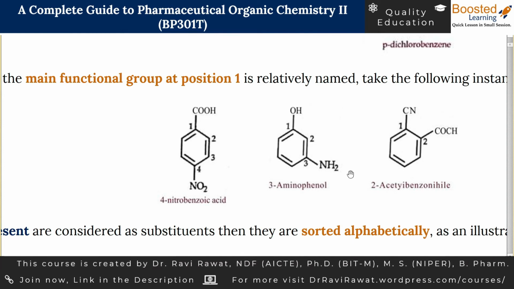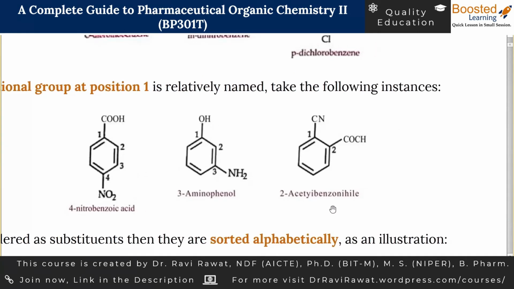There is no hard and fast rule for this. There are no strict rules for this. Either you can call it 3-hydroxyaniline, otherwise you can call it 3-aminophenol. So both of these names would be correct. They would refer to the same compound. There would be no confusion of any kind. So that is why both of these names would be accepted.